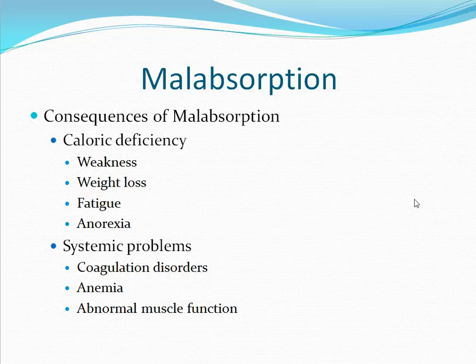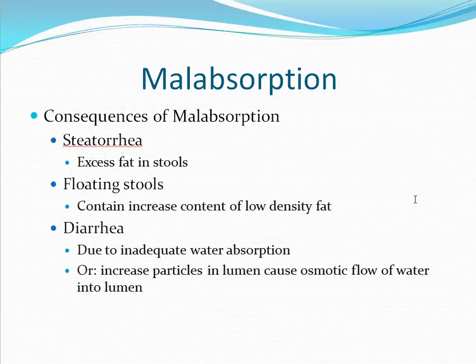It can also result in systemic problems, such as coagulation disorders due to a lack of vitamin K, anemia due to a lack of vitamin B12, and abnormal muscle function due to a lack of calcium. Another consequence is steatorrhea. This is excess fat in the stools. This is due to a lack of uptake of the fat in the intestines. Or another cause could be due to the decreased caloric uptake.